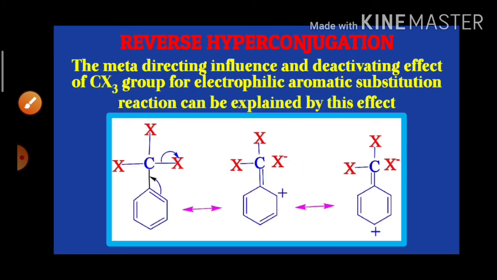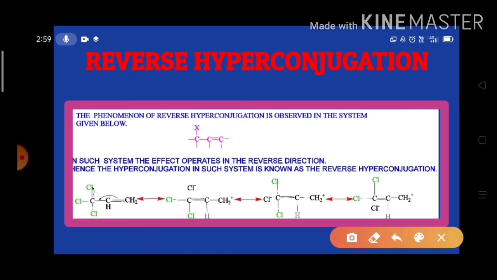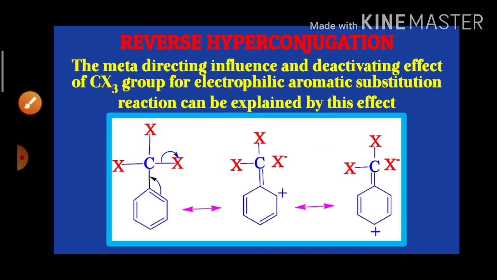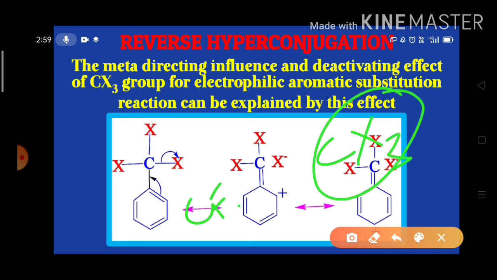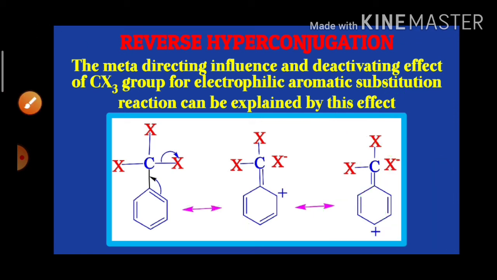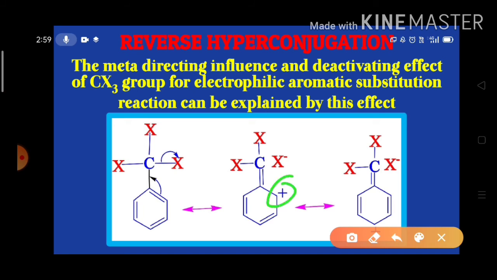Due to this reverse hyperconjugation phenomenon, the CX3 group, that means it may be CF3 or CCl3 or CBr3, acts as a meta-directing group. Look here, due to hyperconjugation, we observe the appearance of positive charge at the ortho and para positions.